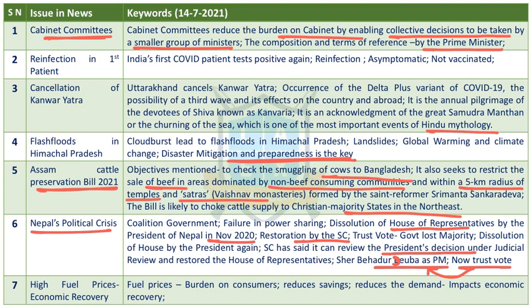Next issue is high fuel prices and economic recovery. Recently, an SBI report has said that high fuel prices put the burden on the consumers. As inflation increases, it reduces savings and reduces the demand for goods and services. Overall, it reduces economic growth. So, cutting down fuel prices might lead to economic recovery, and the government should act in this direction. That's the recommendation of that report.